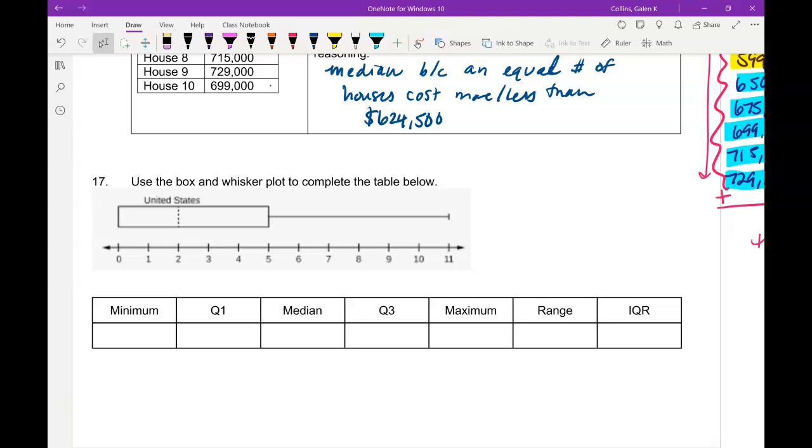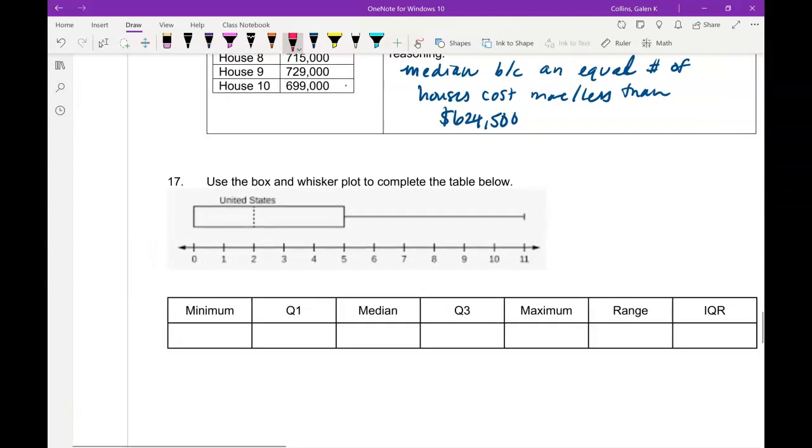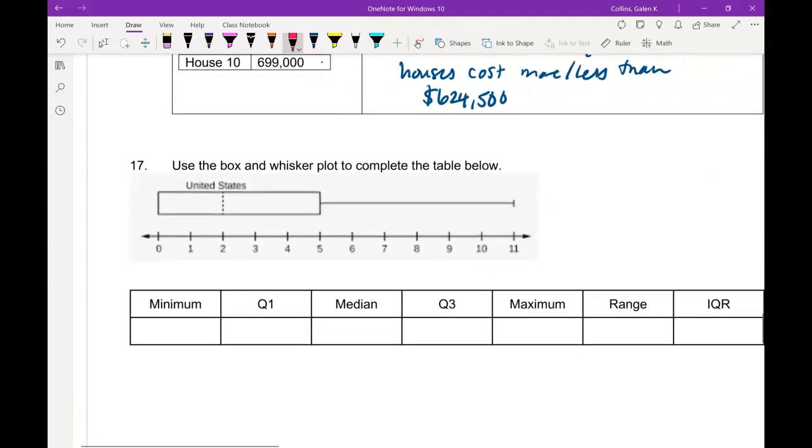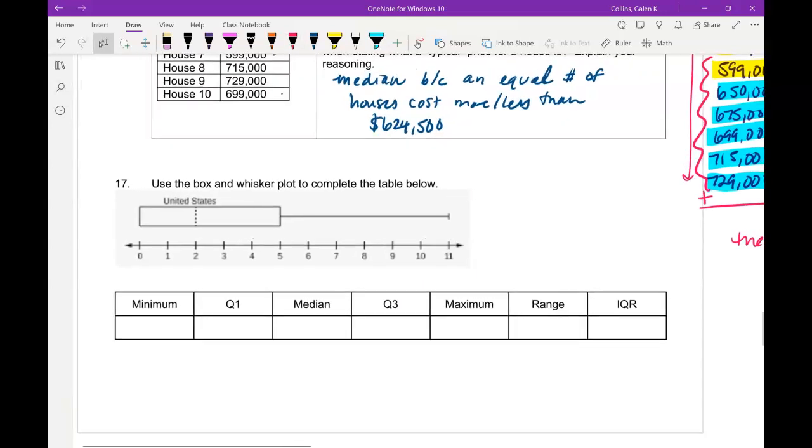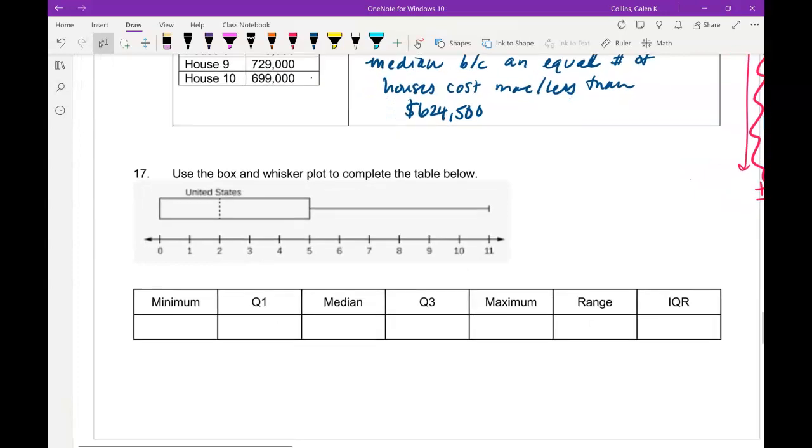Okay, in question 17, we are using the box and whisker plot provided to fill out the 5-number summary. This is a good example of when we don't have a whisker on the left. What that means is that our minimum and our first quartile are the same. Now, I have no idea what this information is about the United States. Is it like number of children in a household in the United States? I have no idea. So the minimum is 0.